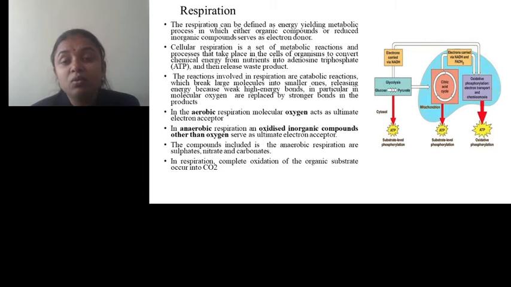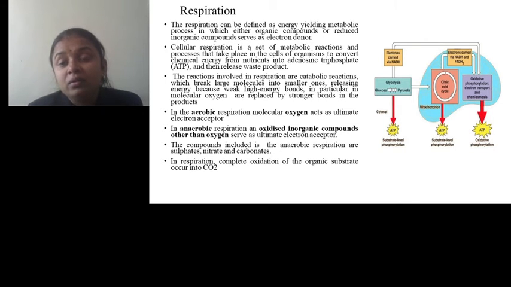So the overall respiration we can categorize into three phases. In the first phase, glucose or sugar is converted into pyruvate, and the process is called glycolysis, which occurs in the cytosol of the eukaryotic cell. Then once pyruvate is produced, it enters the citric acid cycle by converting itself into acetyl coenzyme A. The citric acid cycle is also known as the TCA cycle. In this TCA cycle, various reducing powers in the form of NADH2 and FADH2 are produced, and in some places ATP is also produced in the form of GTP.